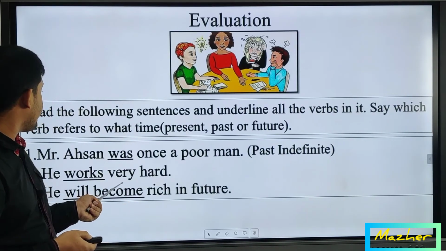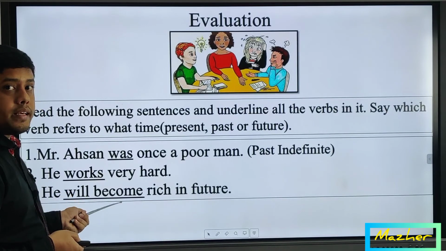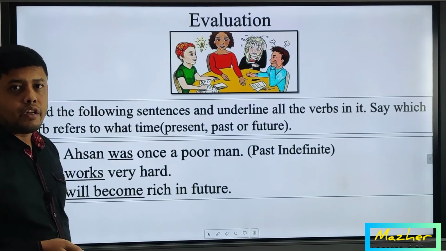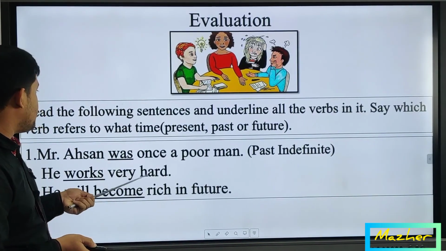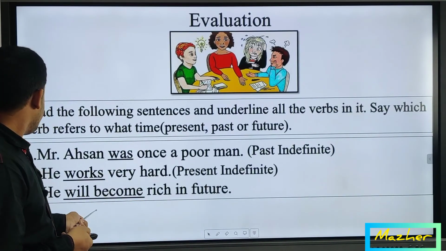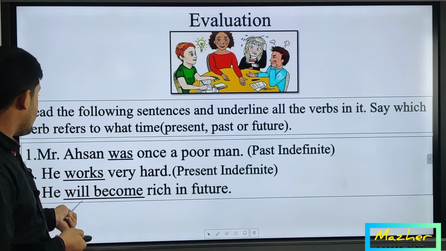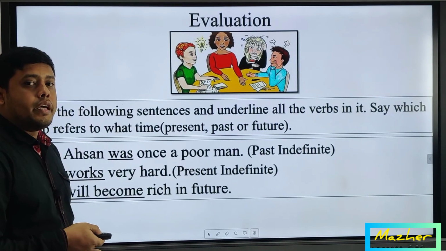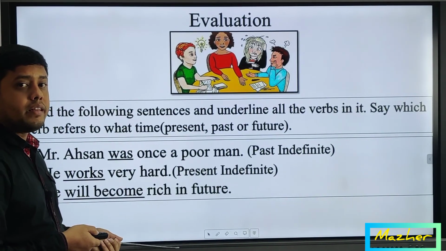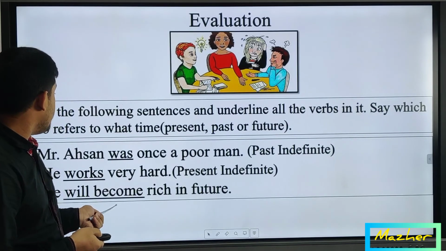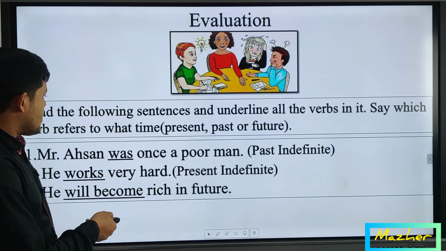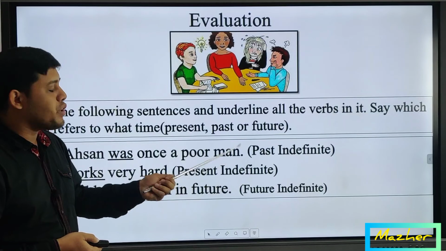And the next one, he works very hard. As here there is S or ES after the main verb, and the subject is third person singular, that means it follows the structure of present indefinite: subject plus verb 1 plus object. So obviously this is in which tense? Present indefinite. And the last one, he will become rich in future. Here, will become. We have already seen the structure of a future tense, right? In future indefinite there are shall or will and verb 1. So you can guess this answer as well. Let's see it once again. Yes, this is the example of future indefinite.